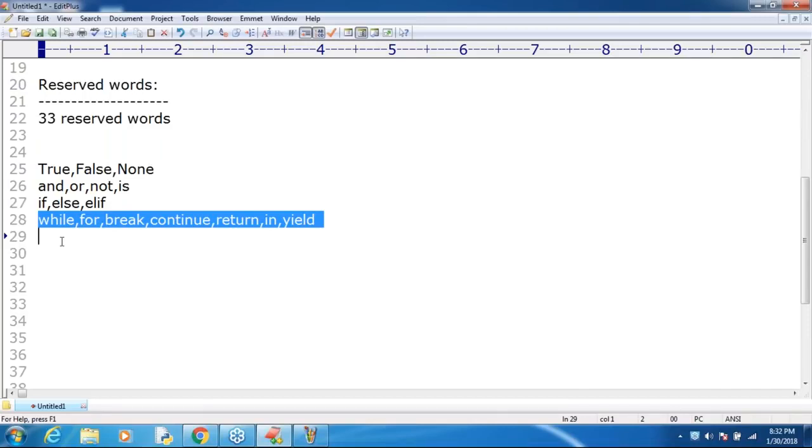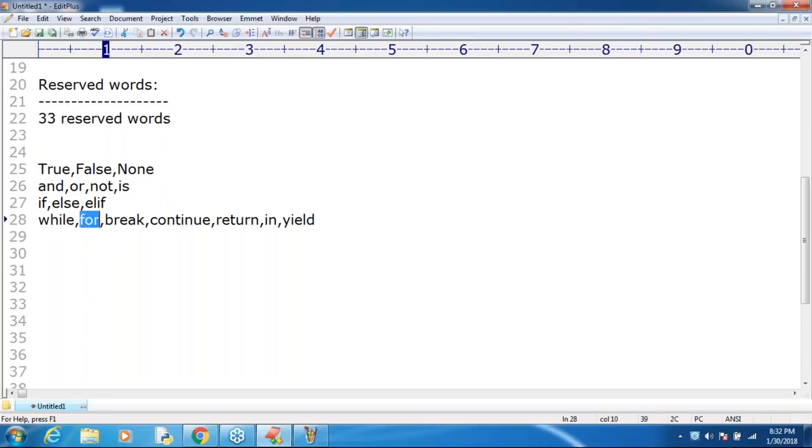Are you getting it? Switch statement is not there. Do while is also not there. The people who are coming from other languages, make sure you should be aware. For each loop is for only. Are you getting it? For each loop is nothing but for only. Just the Java people are asking the doubts. Anyway, just observe.